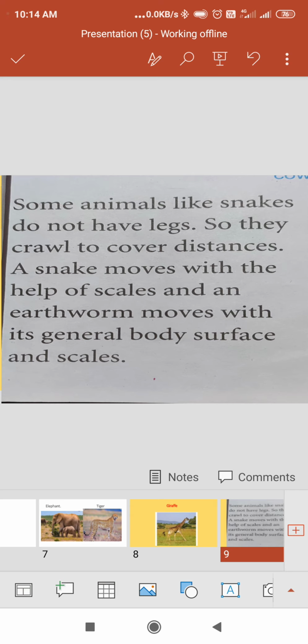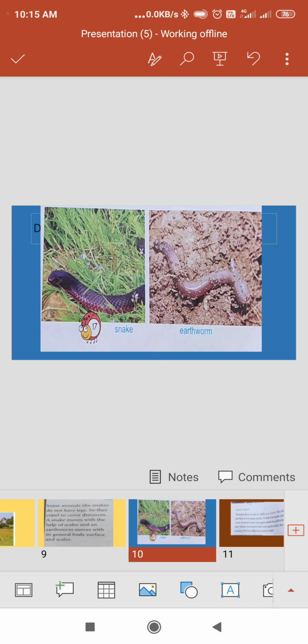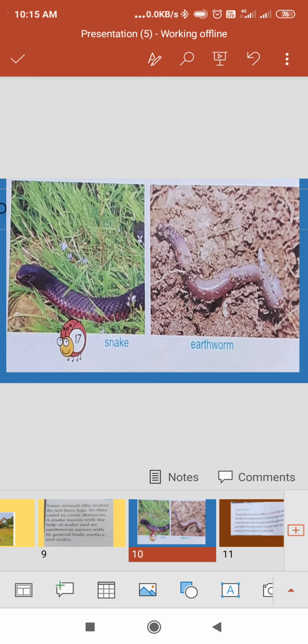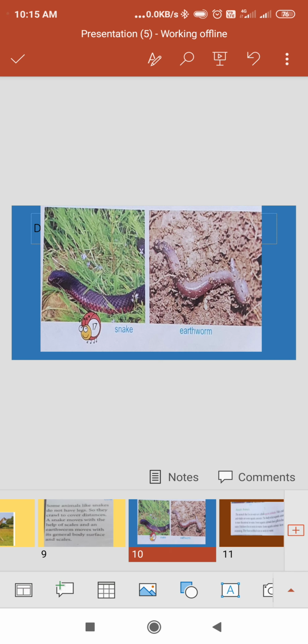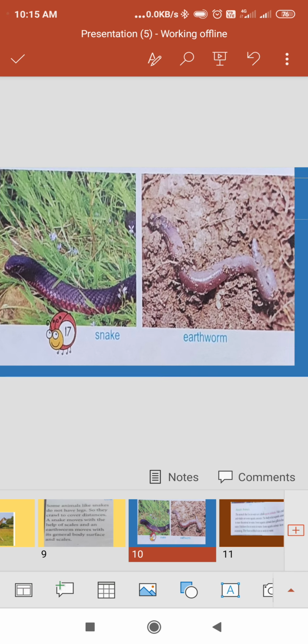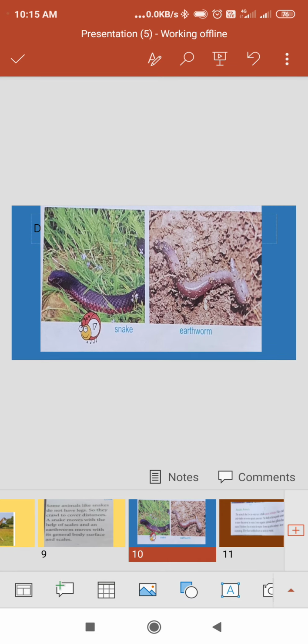The snake moves with the help of its scales, and the earthworm moves with its general body surface and scales. See the snake and earthworm: both have no legs, they crawl on the ground, and their scales help them move forward.